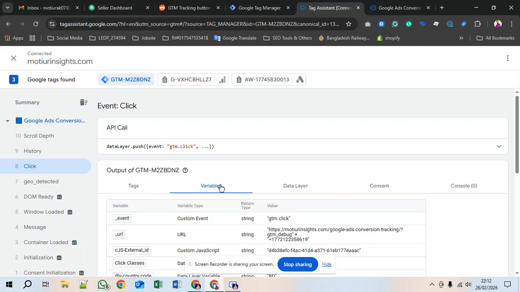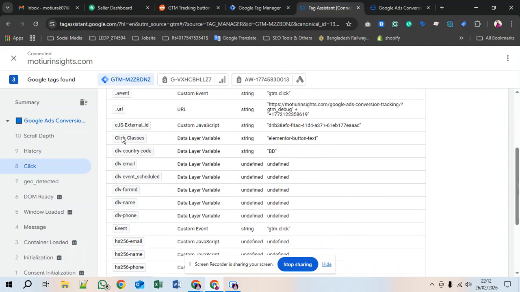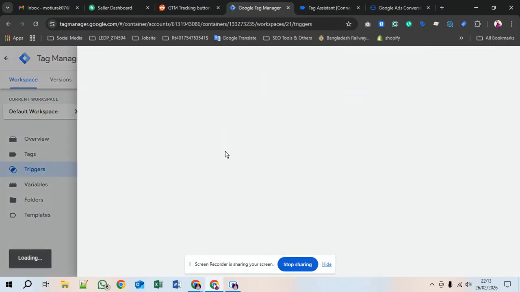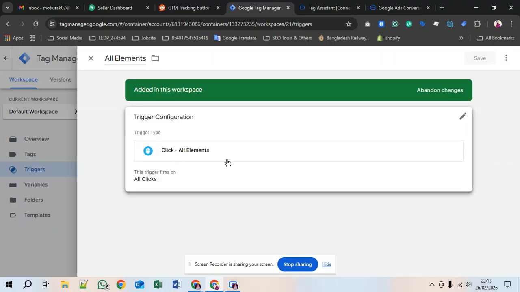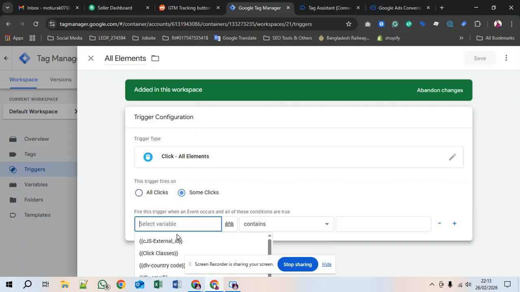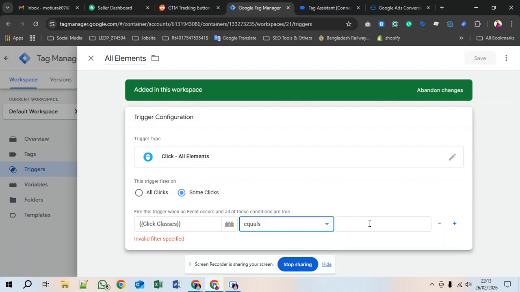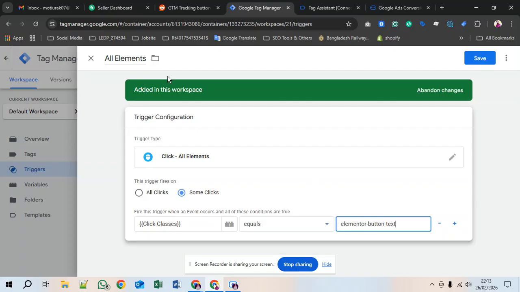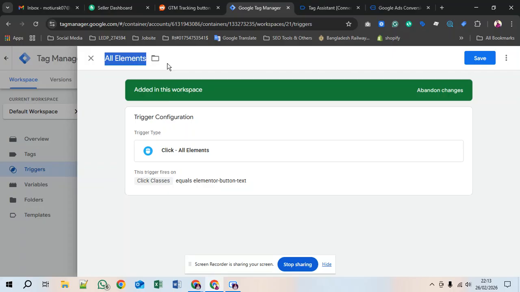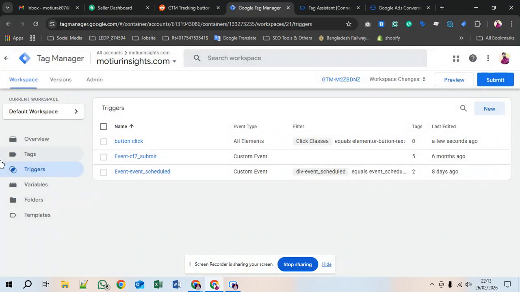Let's see on the variable section and our click class. This is our click class, and you can see a class is appeared. Let's copy it, and on the trigger section we will rename this trigger. Here some click class equals, and just paste the trigger. So button click, let's see, button click, and just tag configuration.